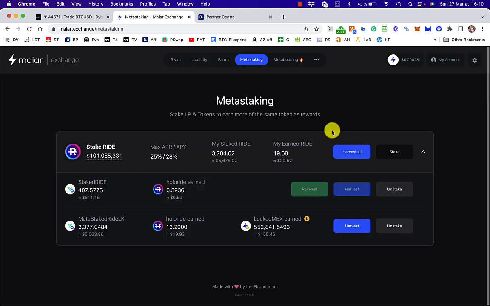Now, this is actually a little bit like the old Denver strategy that we started out with back in November last year. And we couldn't do it in the end because they changed the balance between the amount of LockedMex we were producing and the amount of MEX we were producing, and it just made it not really feasible. It's similar here. You've got a lot more LockedMex being produced than HoloRide, but at the same time, we can still use the RIDE here to fatten this MetaStake RIDE LK. I'm still not sure what LK stands for actually.